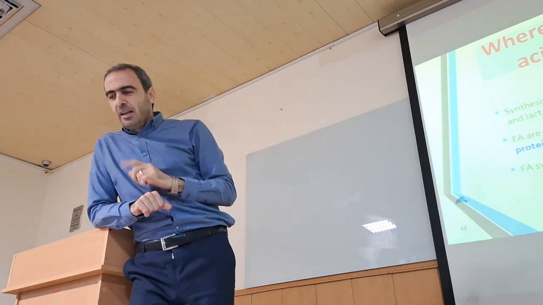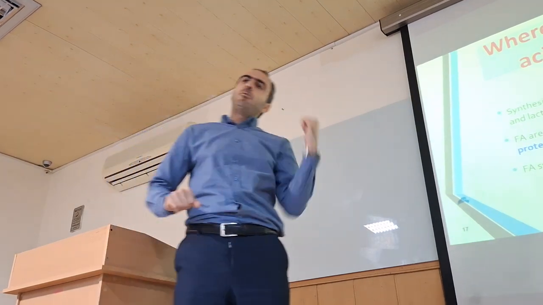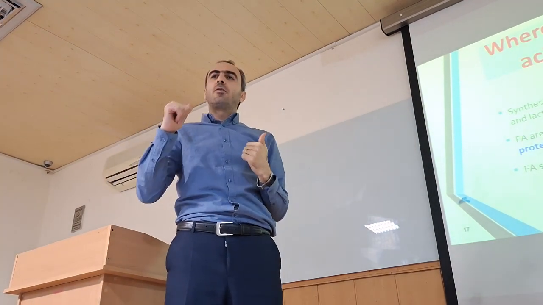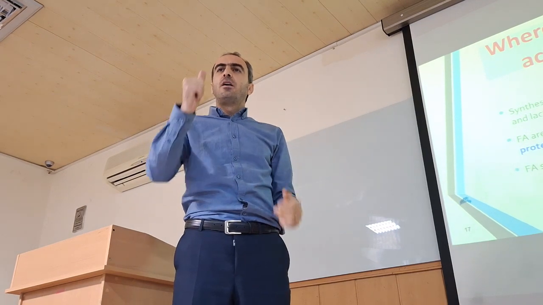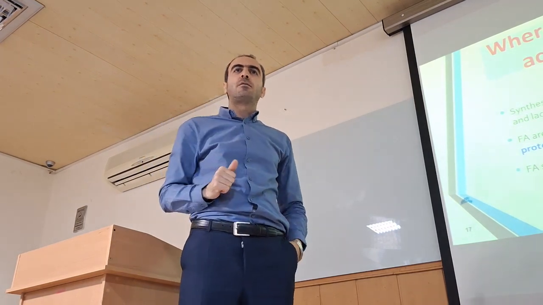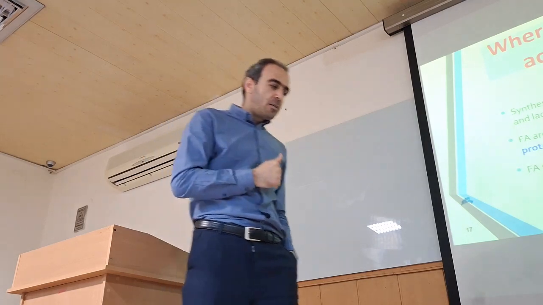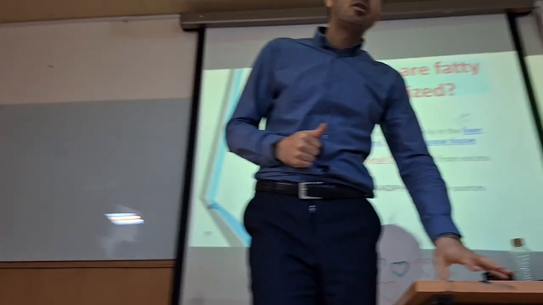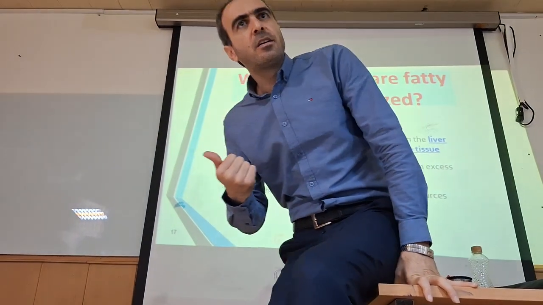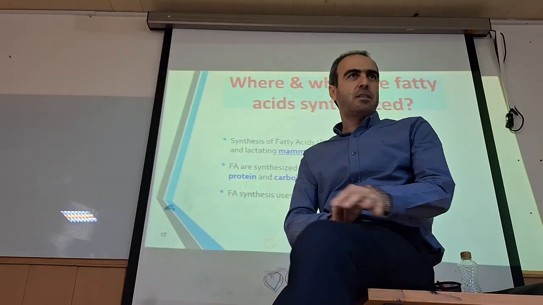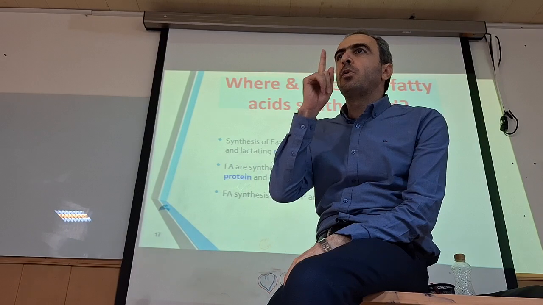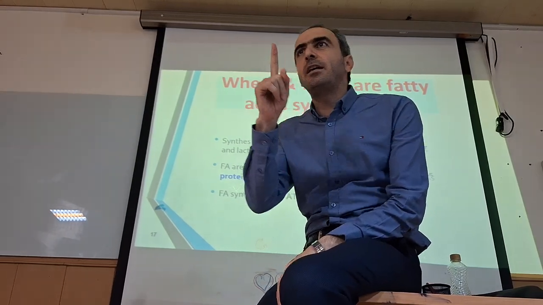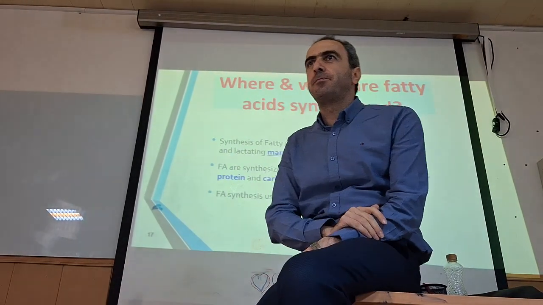So, let's talk about carbohydrate in glycolysis, especially glucose. Finally it converts to what? Pyruvate. Then pyruvate, for converting to acetyl-CoA, should move to the mitochondria. Exactly, mitochondria. So, we have acetyl-CoA in mitochondria.